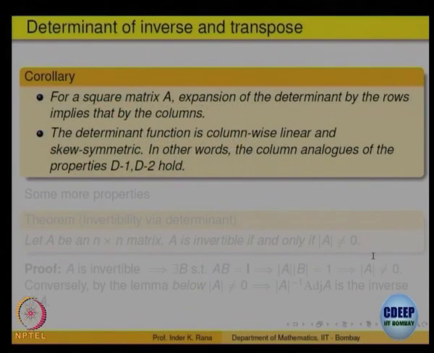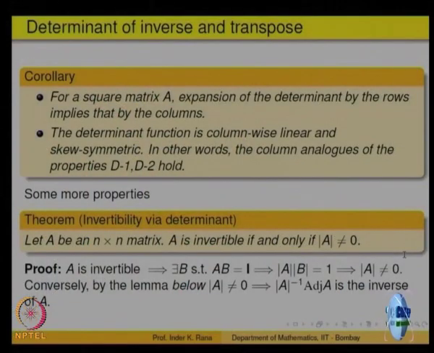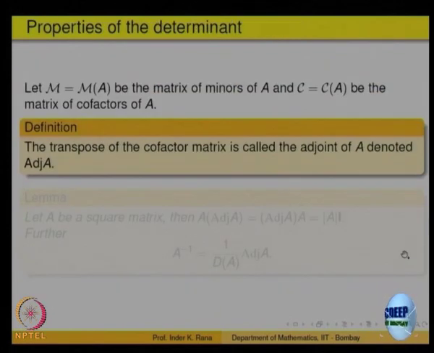So, as a consequence of that, now you can say that, like you have been applying row operations, you can also apply column operations to compute the determinants. They will not change, because determinant of A is the same as determinant of A transpose. So, you can do that. Invertibility we have already checked: if and only if determinant of A is not equal to 0.